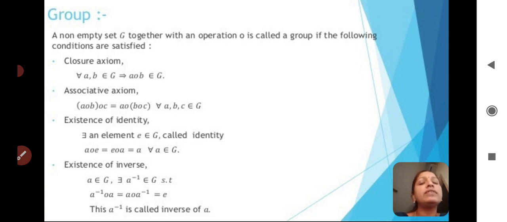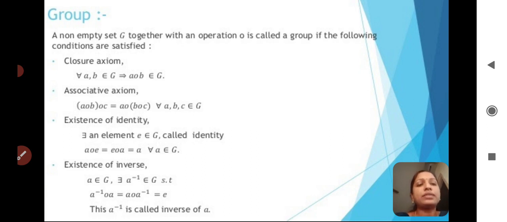It is called identity when we apply the binary operator with this element and another element, again the same element, that is A, has to come. Here we took an element A for all elements A belongs to G, and applying the binary operator in between the identity element and this element A, A has to come. Then we say E is called an identity element.